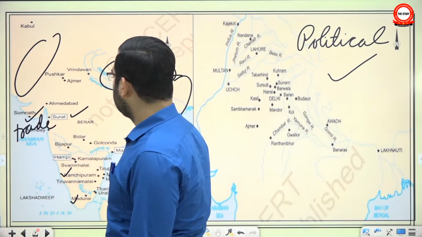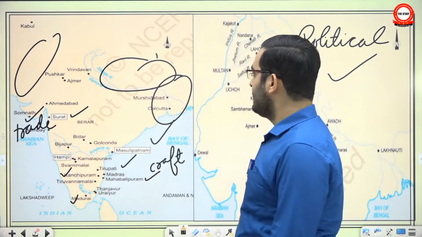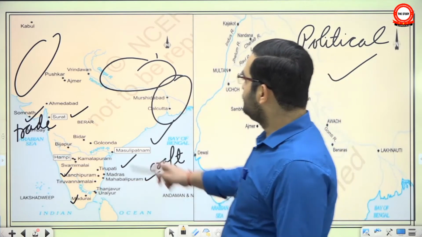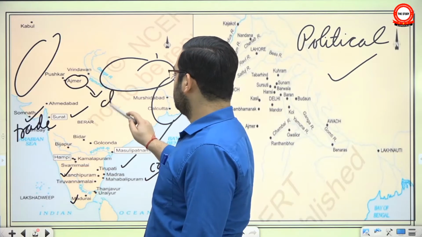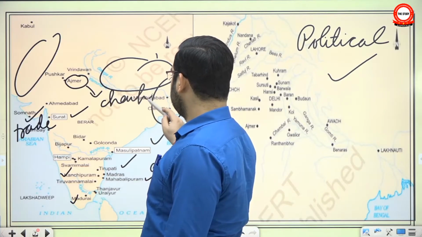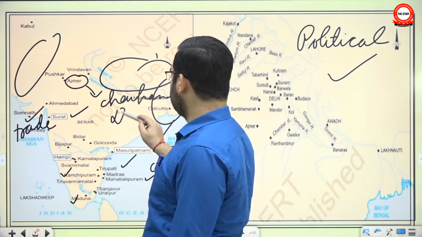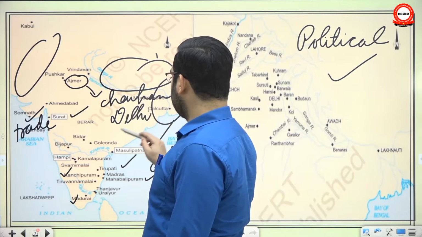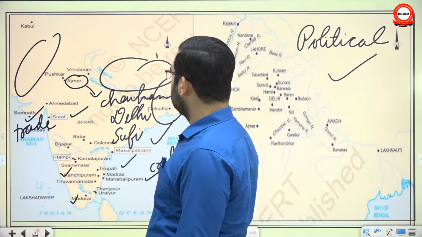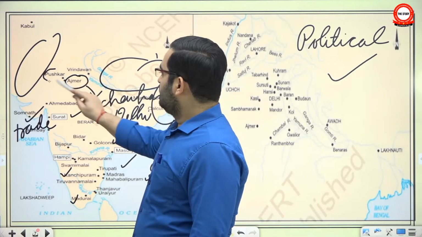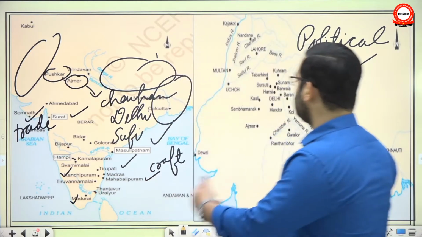Surat by the Mughal time had become very important. And then Pushkar, Ajmer. Now see, Ajmer was earlier the capital of the Chauhans. Then it became important under the Delhi Sultanate, and then it became a very important Sufi center. Similarly Pushkar. So there are many such examples.